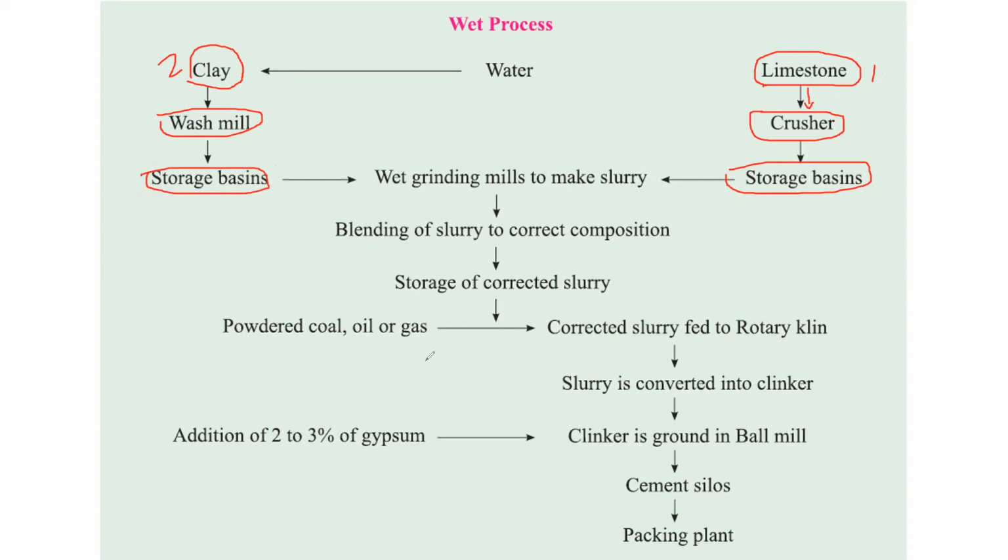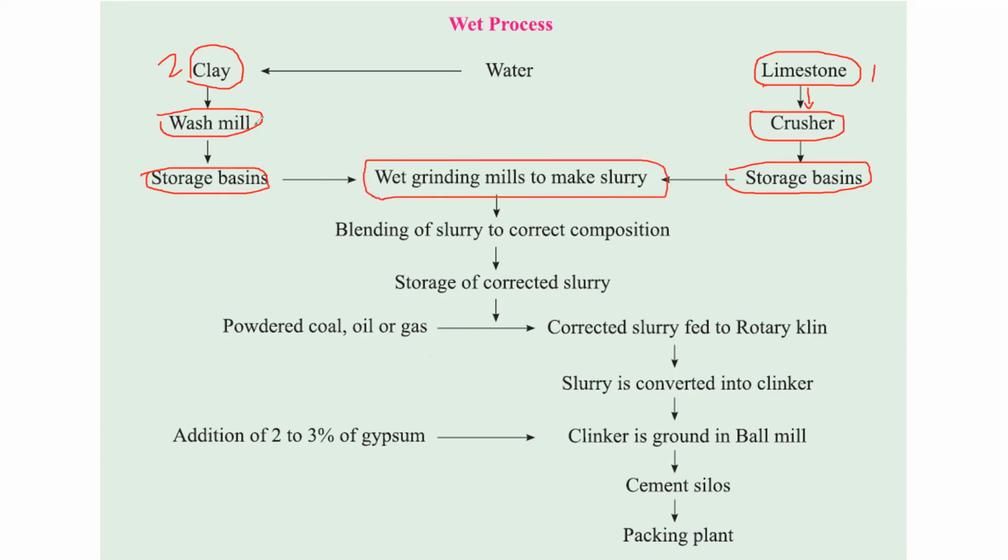First, we are bringing the raw limestone from the quarry. We are crushing it, making the powder of that, and keeping it in the storage tank of limestone. Second, we are bringing the clay. That clay contains many impurities, so we will wash that clay and keep it in the storage basin of the clay. Next, the wet grinding mill to make the slurry.